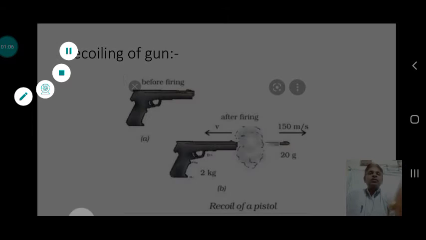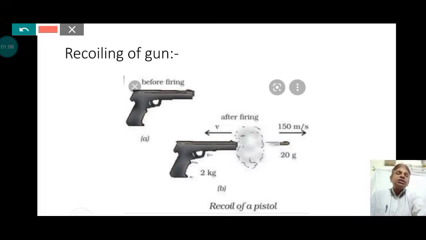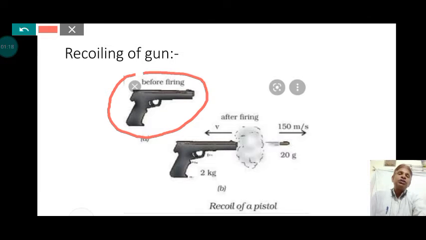Now look here. First case, when the gun is firing. Before firing, the gun loaded with the bullet forms a system, and this system has mass. The total mass of the system is equal to the mass of the gun plus the mass of the bullet.